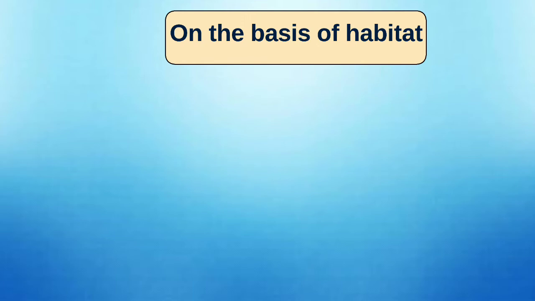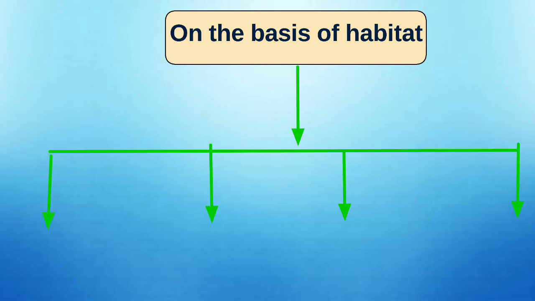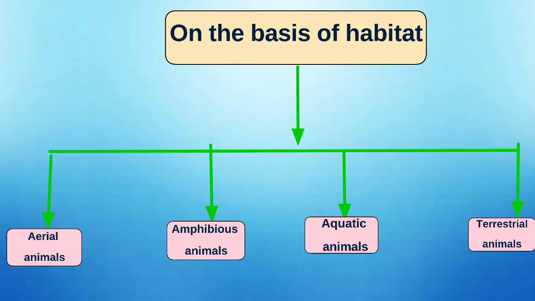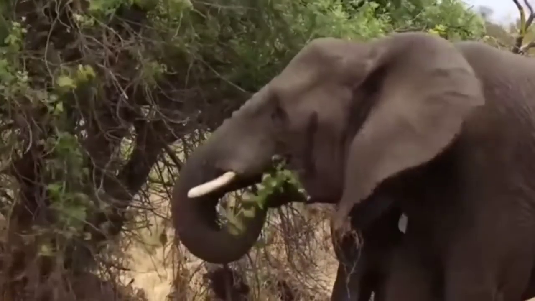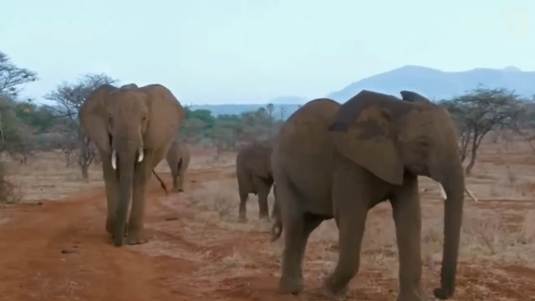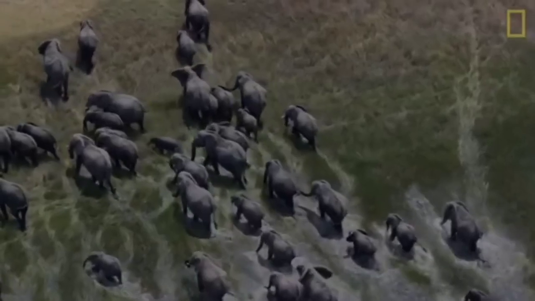On the basis of habitat, animals are usually classified into four classes: terrestrial animals, aquatic animals, amphibious animals, and aerial animals. Terrestrial animals are animals that entirely live on land.